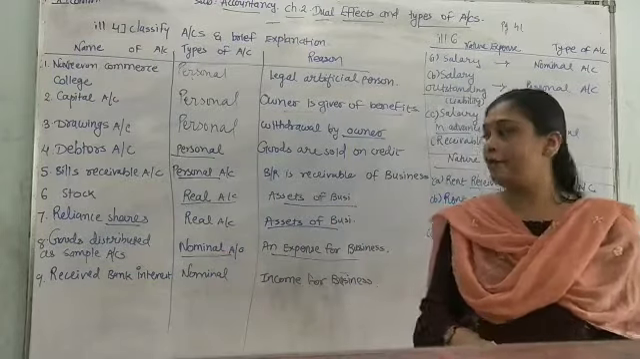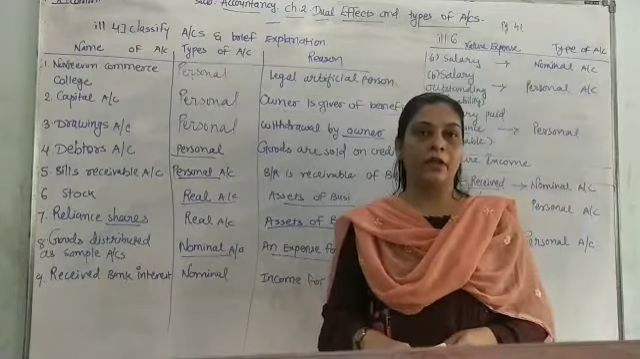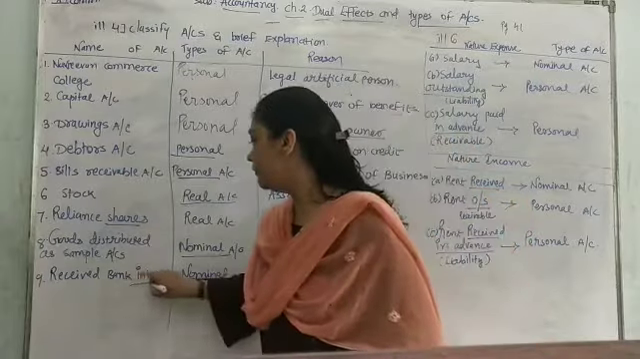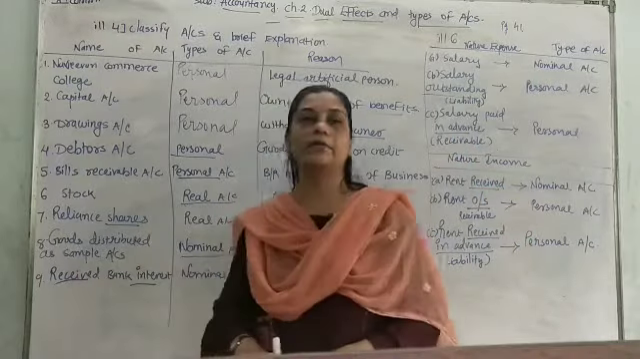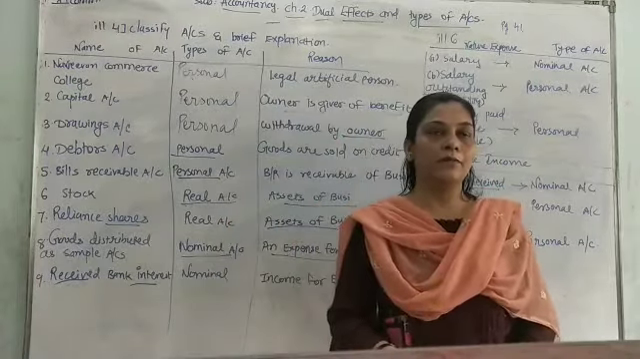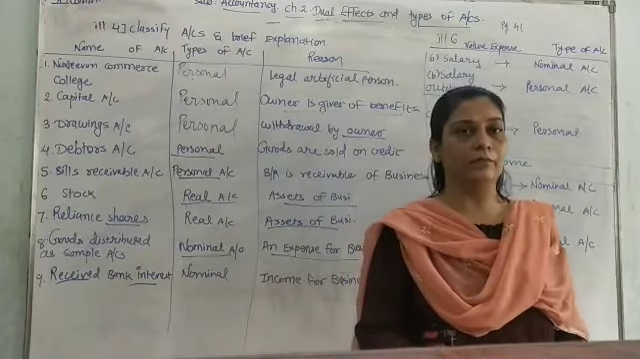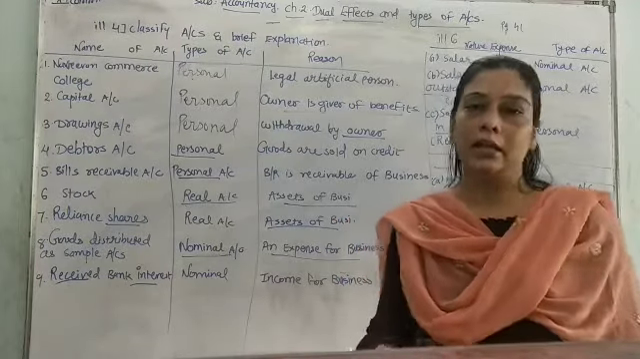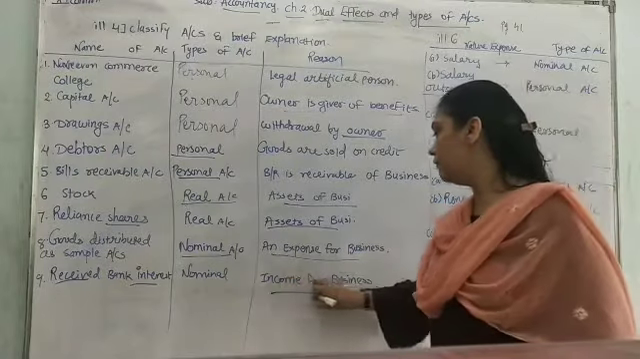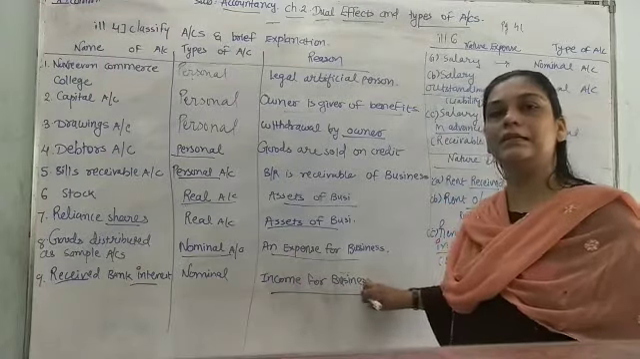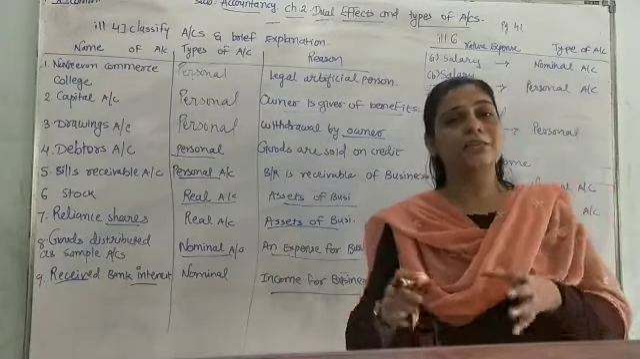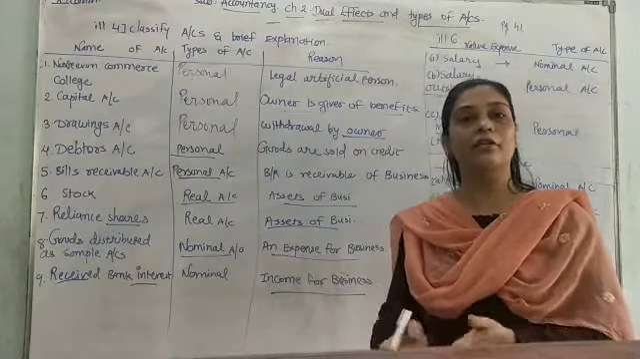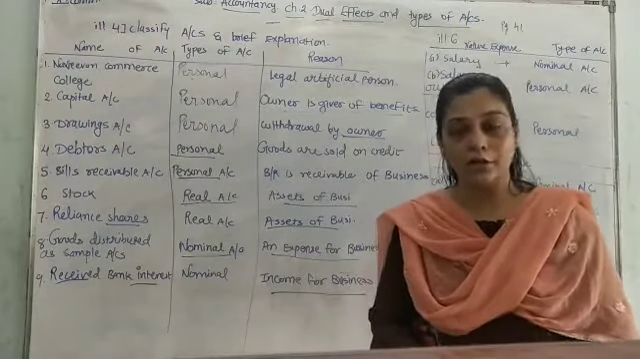Ninth one is bank interest received. The word received, what does it represent? The income of the business. And when there is an income, what will come? Nominal account. So this is income for the business when the business receives the bank interest. So these were the main things which I have covered from illustration number 4.